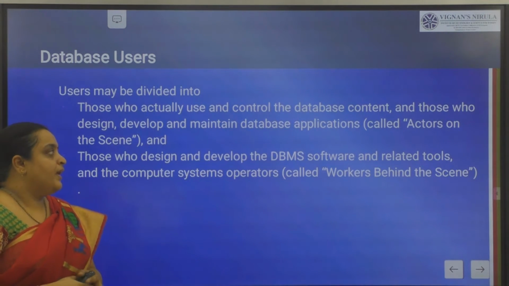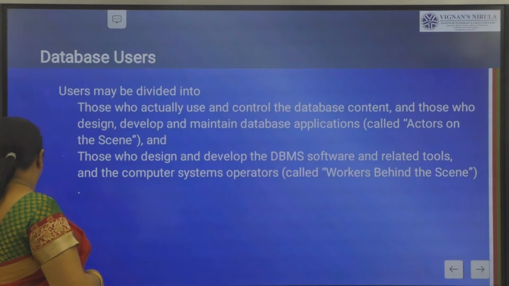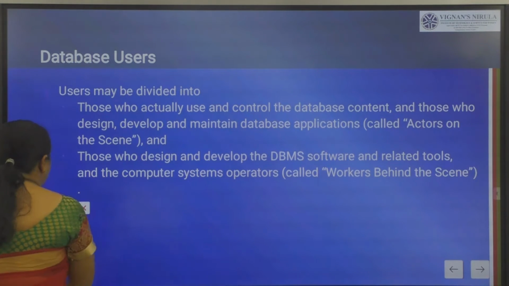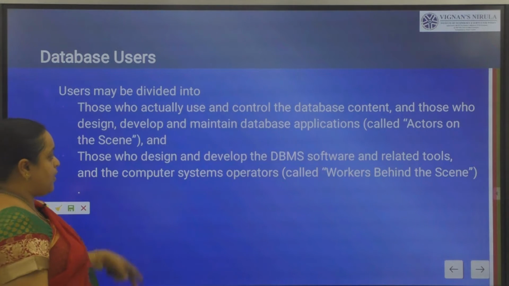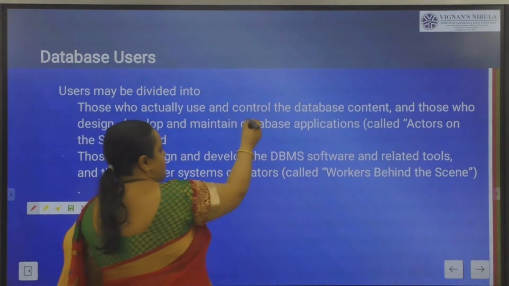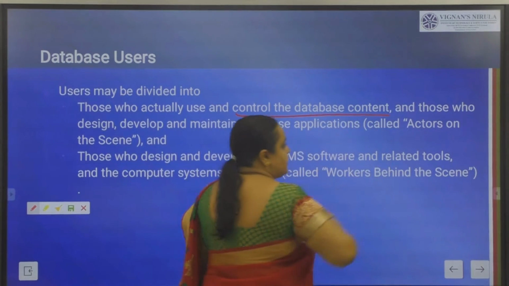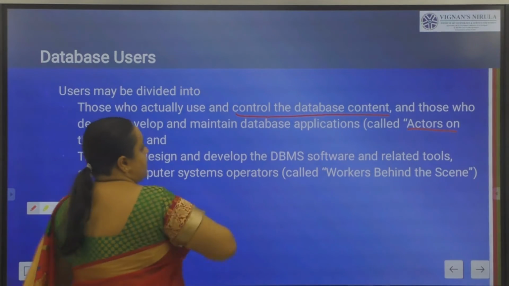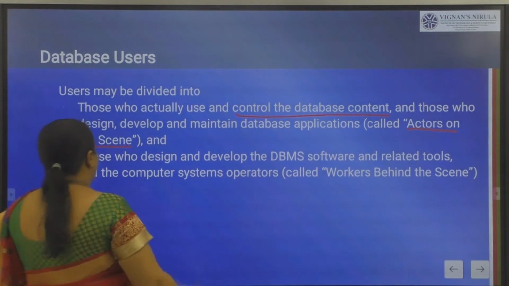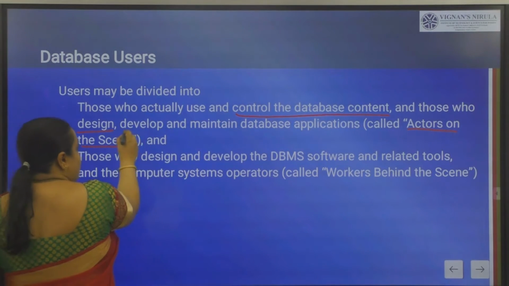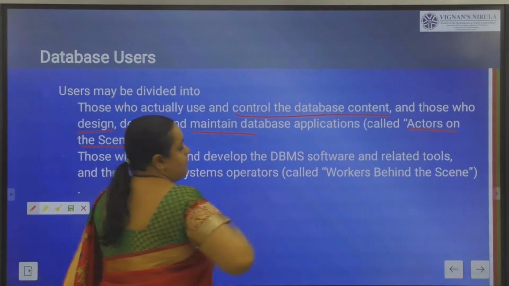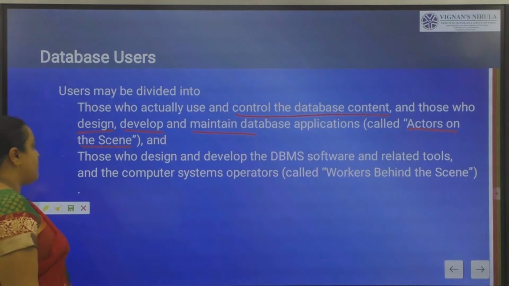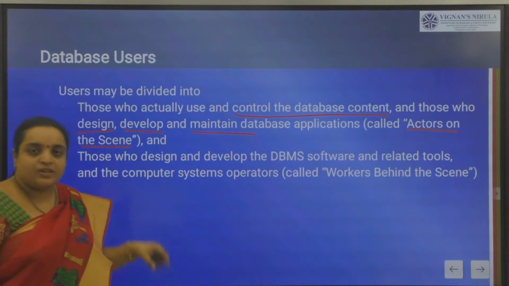Those who control the database content, and who design, who develop, who maintain the database applications. We call them actors on screen.